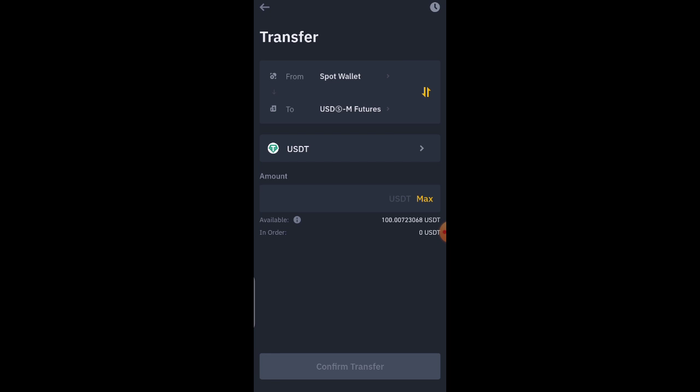wallet, because you're going to move the amount you want to use to trade from the spot wallet to this futures account. I have a video that shows you how to deposit money into your Binance account. When you deposit into your account, you definitely have money in your spot wallet. You can either use the peer-to-peer trading method. I have a tutorial video on that as well. I'm going to leave the link under this video as well.